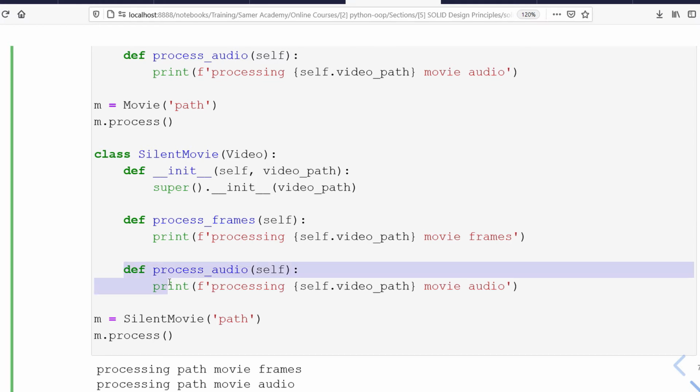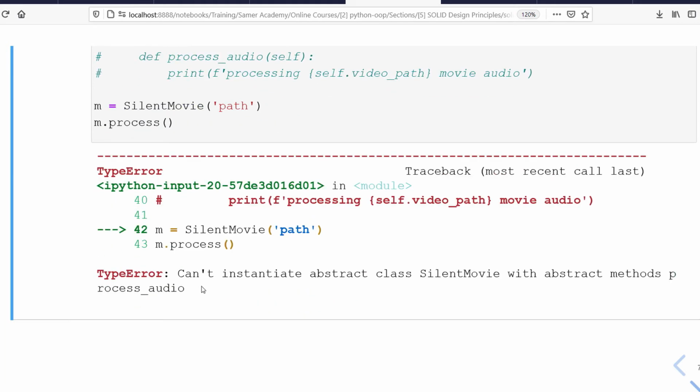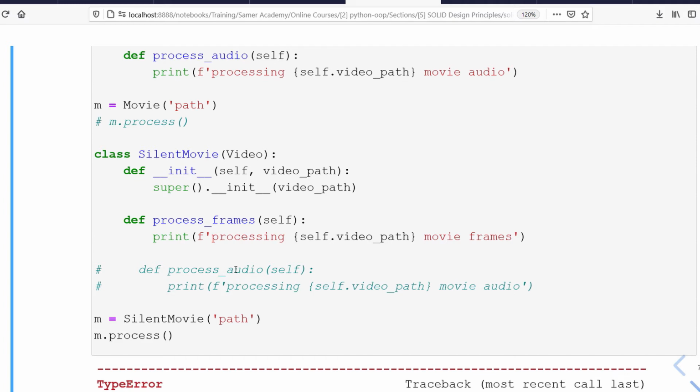We have something to process frames, but as I mentioned, we don't have audio in this silent movie. So in this case, there is no need for this method. But what will happen in this case? If I don't implement this method, which is process audio, and I run, I'll get an error. Why? Because I can't instantiate an abstract class without redefining all the abstract methods, which is in this case process audio. So if I want to define an object from this class, I have to redefine this method.